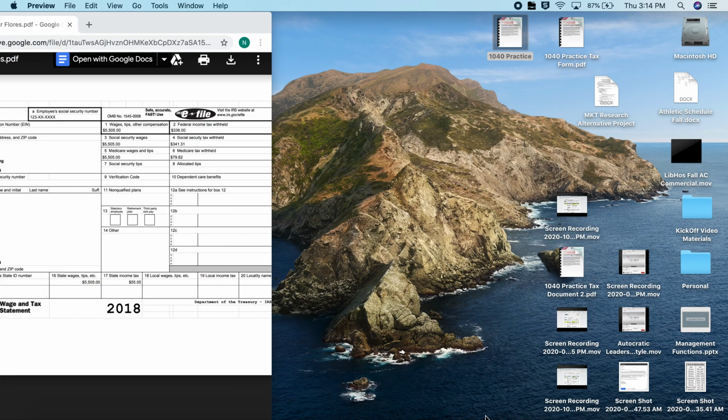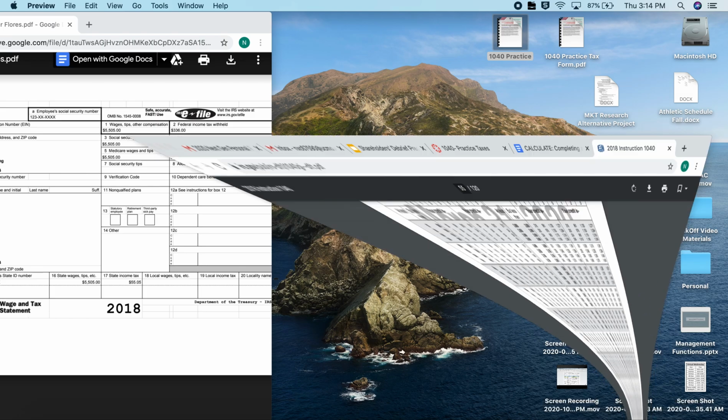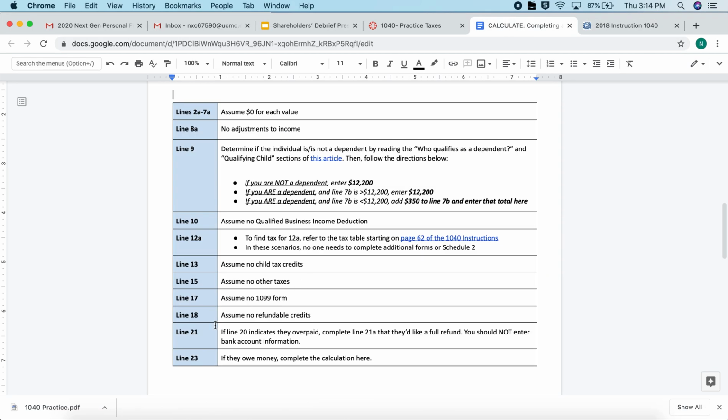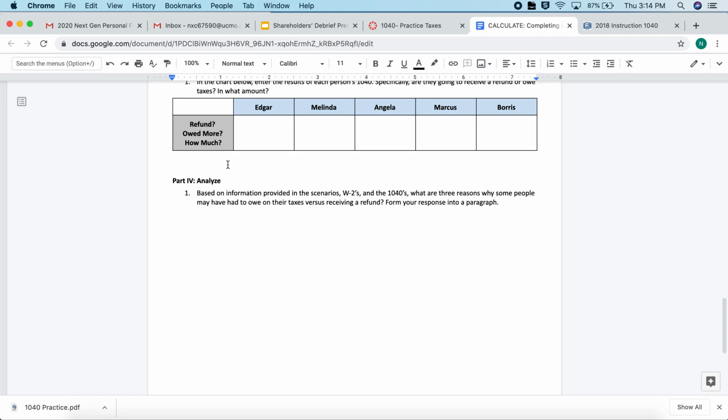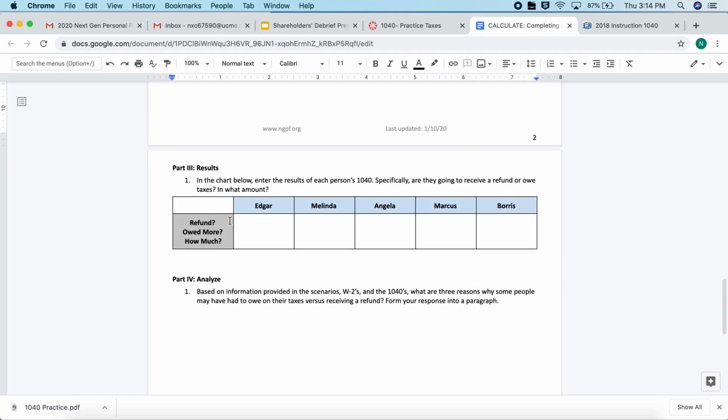So now using this, we can go back and we can finish the rest of our assignment. So you will type in whoever you have, if they had a refund, or if they owed and how much. And then you will answer this analyze piece. You will turn your 1040 and this document in on Canvas.